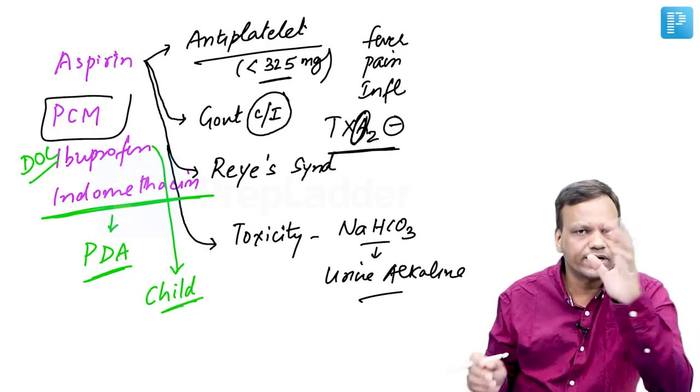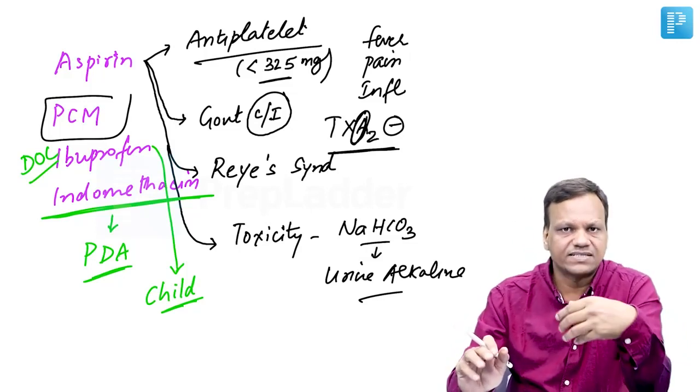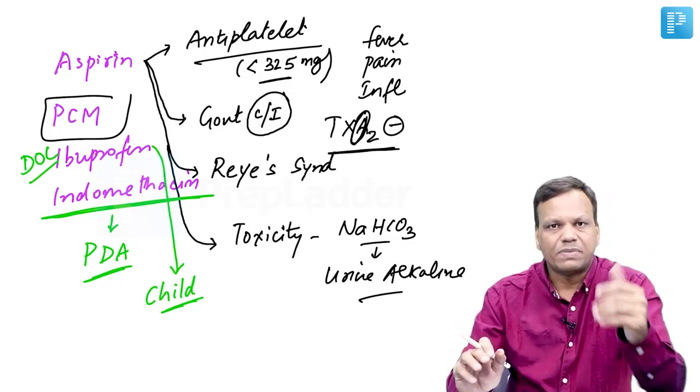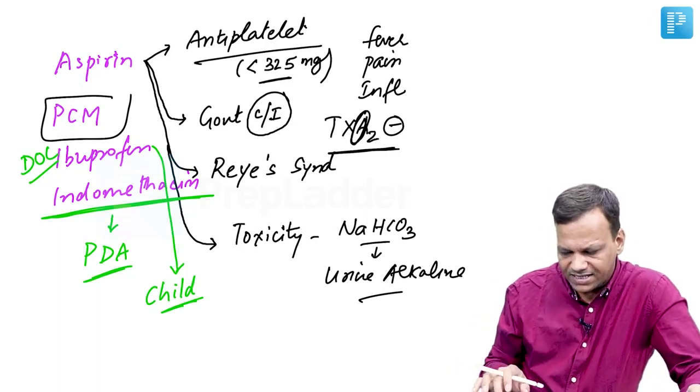Now ibuprofen is the only anti-inflammatory drug which is approved in children. Remember, in children only two drugs are approved. One is paracetamol, second is ibuprofen, and ibuprofen has anti-inflammatory activity, whereas paracetamol does not. Okay. So these are important points regarding the NSAIDs also.